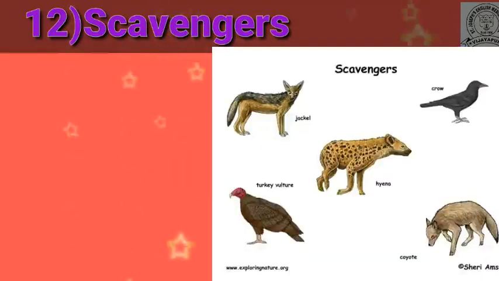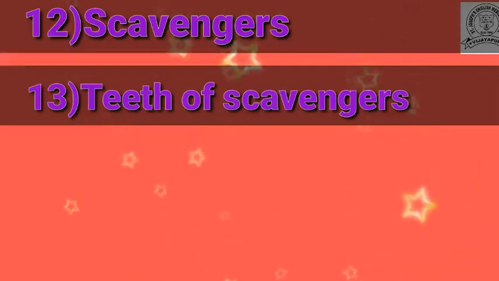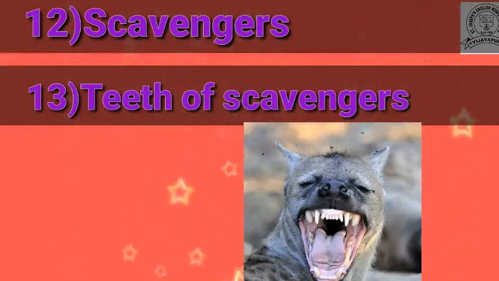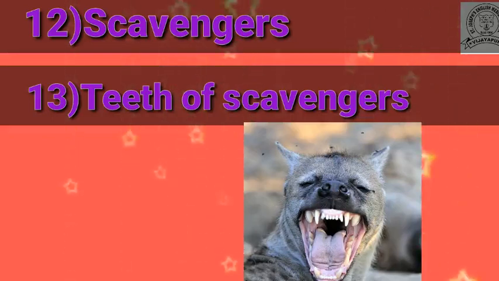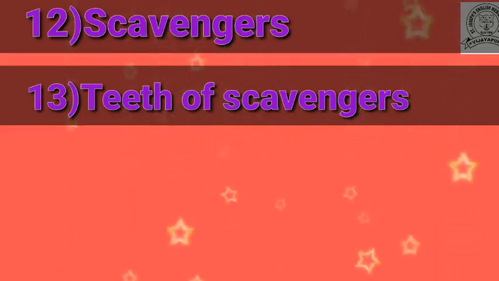After that we discussed the scavengers. So scavengers means what? The animals which feed on dead animals or dead animals' bodies. These are called scavengers. For example, hyena, jackal and vulture. Then we discussed the teeth of scavengers. Scavengers also have sharp and pointed teeth, but they do not have flat and wide teeth because they eat the food in chunks. That's why they do not have flat and broad teeth.